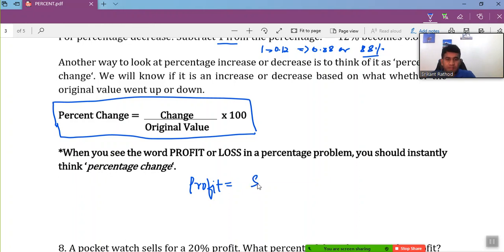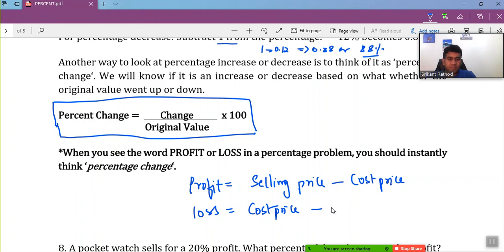So if the selling price of an item is more than the cost price, that is what we represent as profit. The profit is the difference between the selling price and the cost price. And when I say loss, it's the opposite: the cost price minus the selling price. So this is the definition of profit and loss.